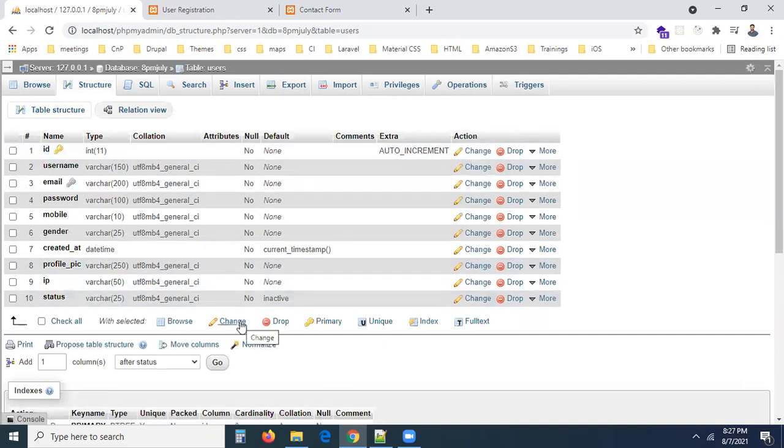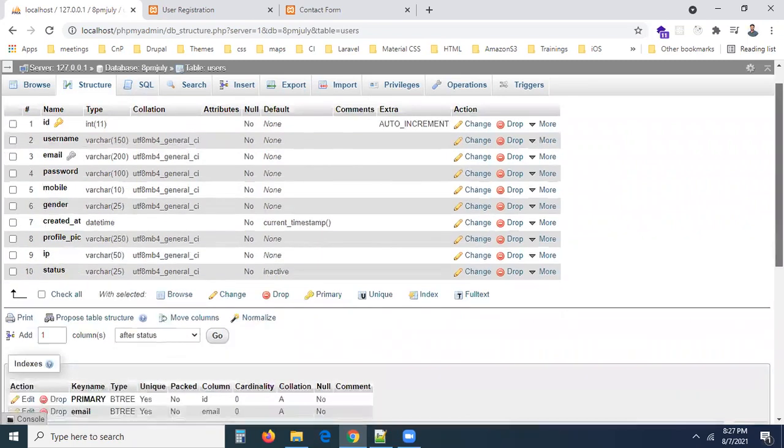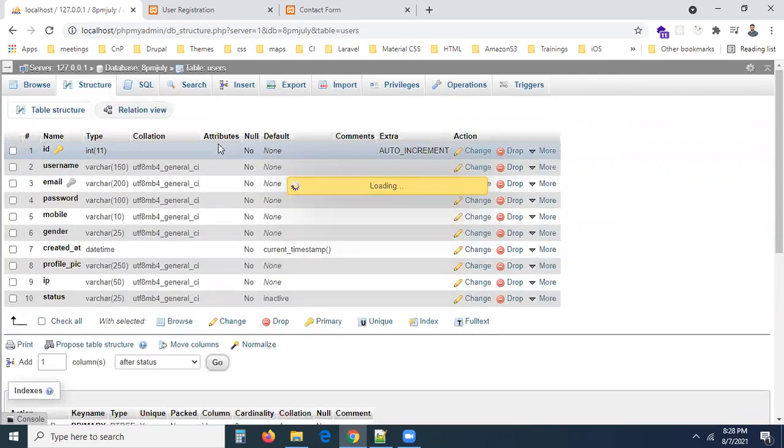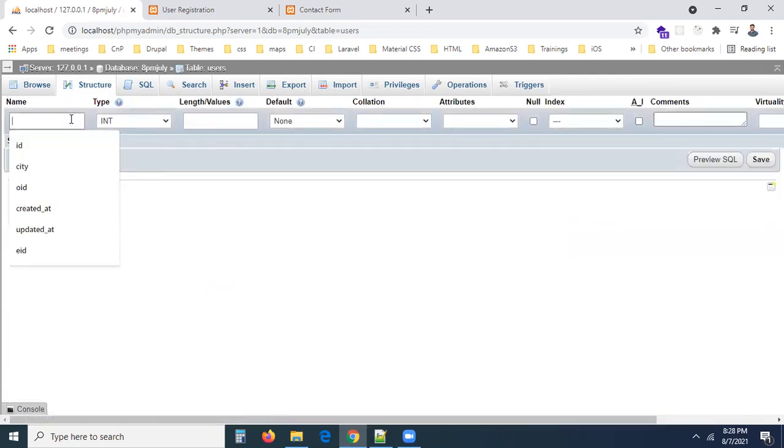Oh, you have to save the token also, no? Right, token is missed. I generated the token, but I forgot. After status, let me add one more column, and let me take this as, what column can we take, token or unique ID. Okay, let me take this token, no problem.